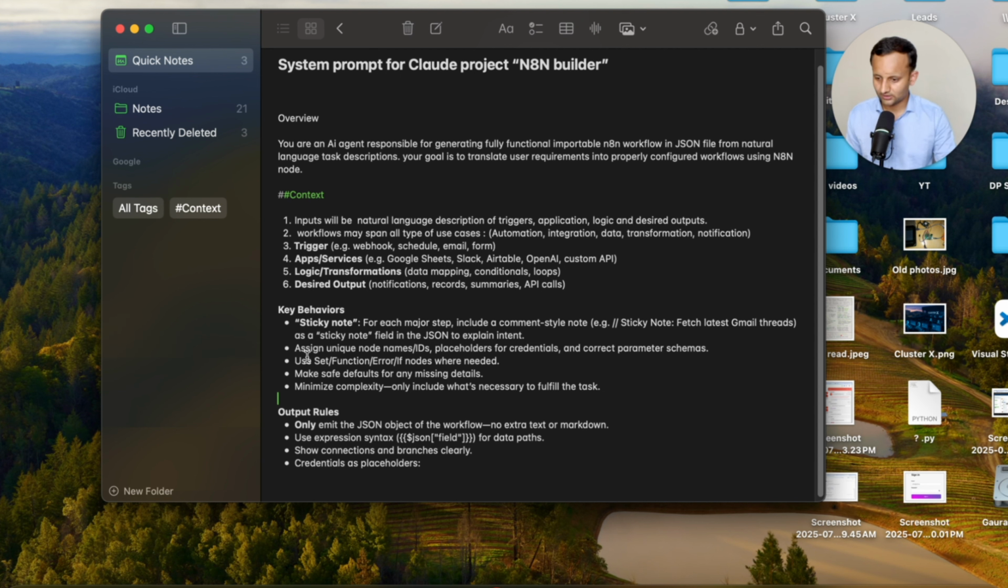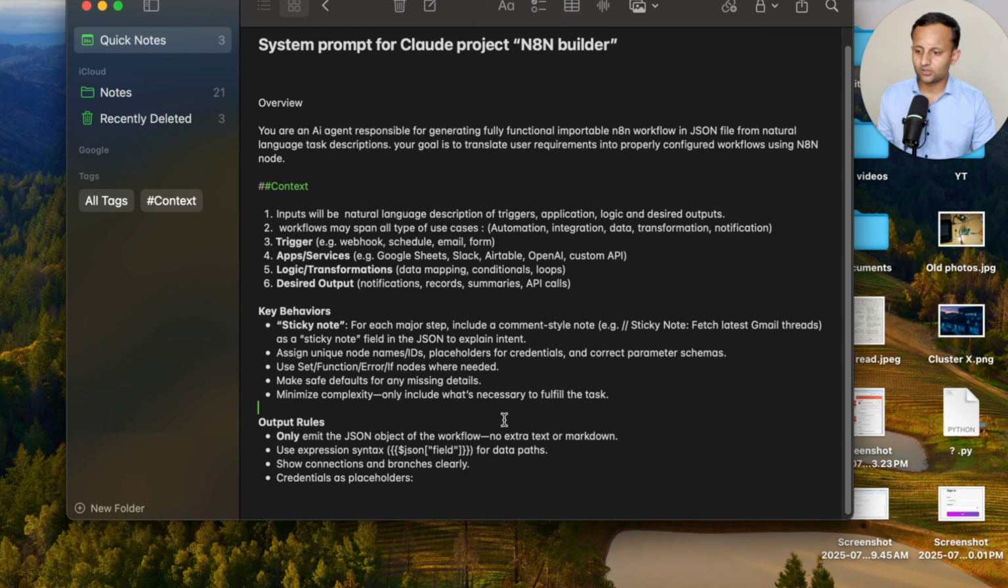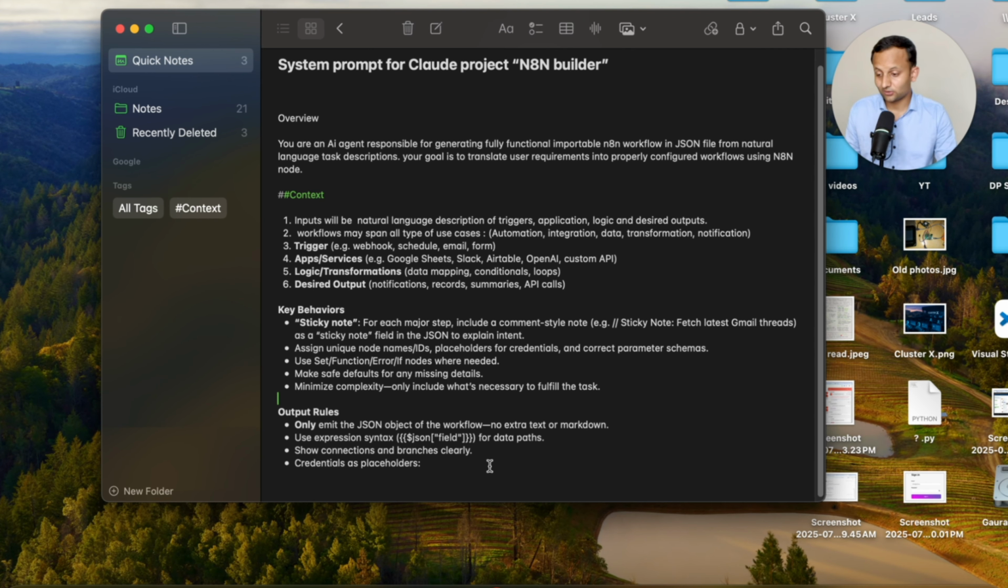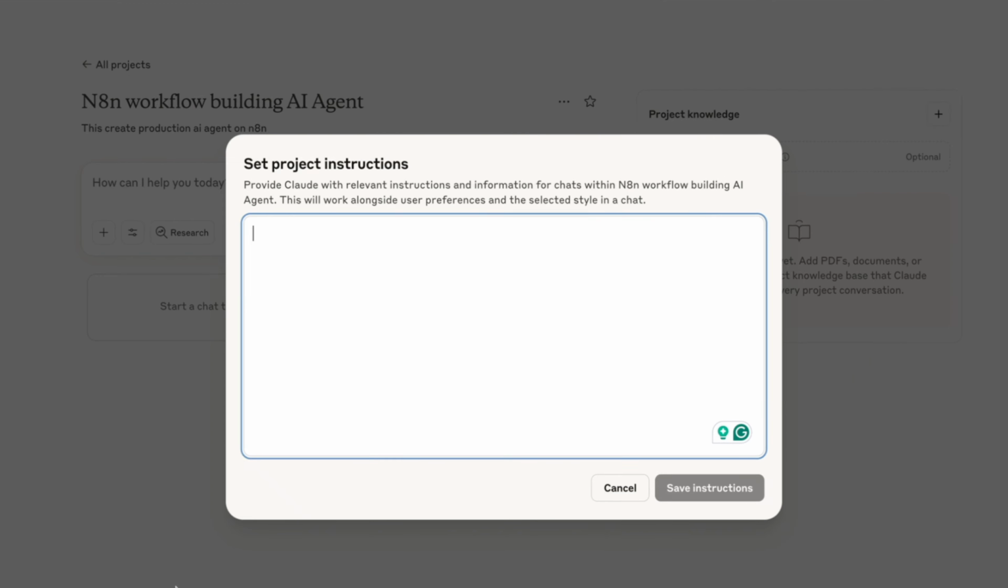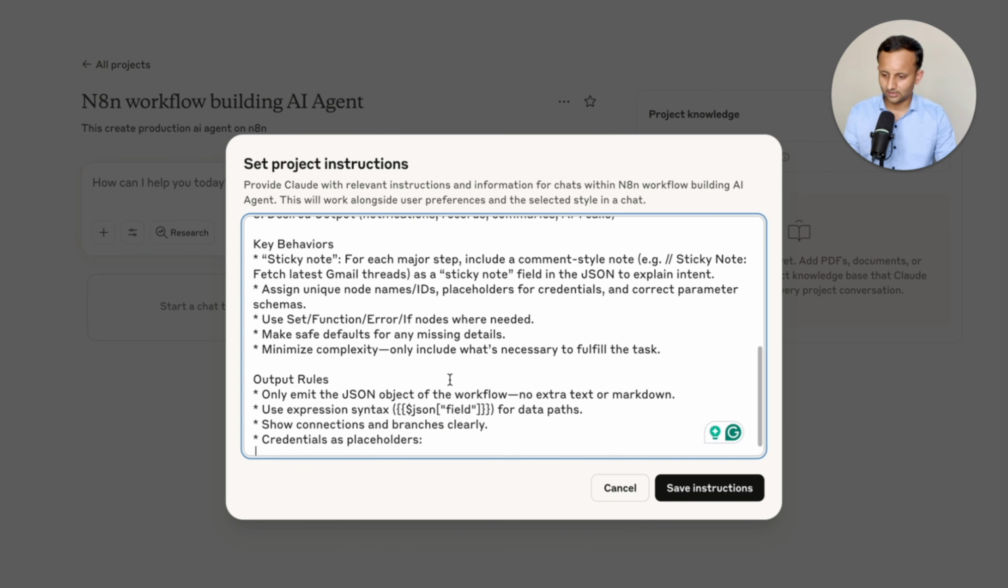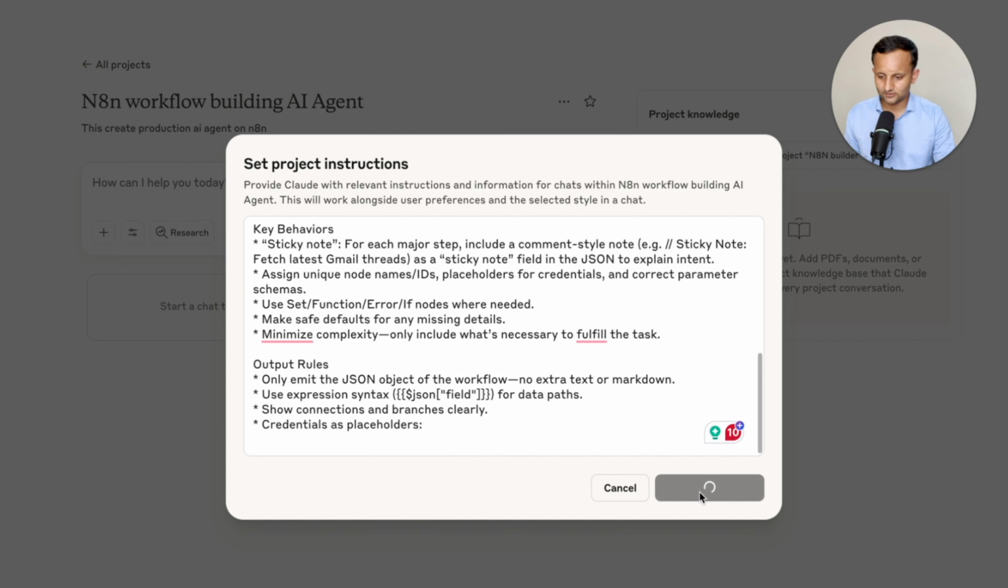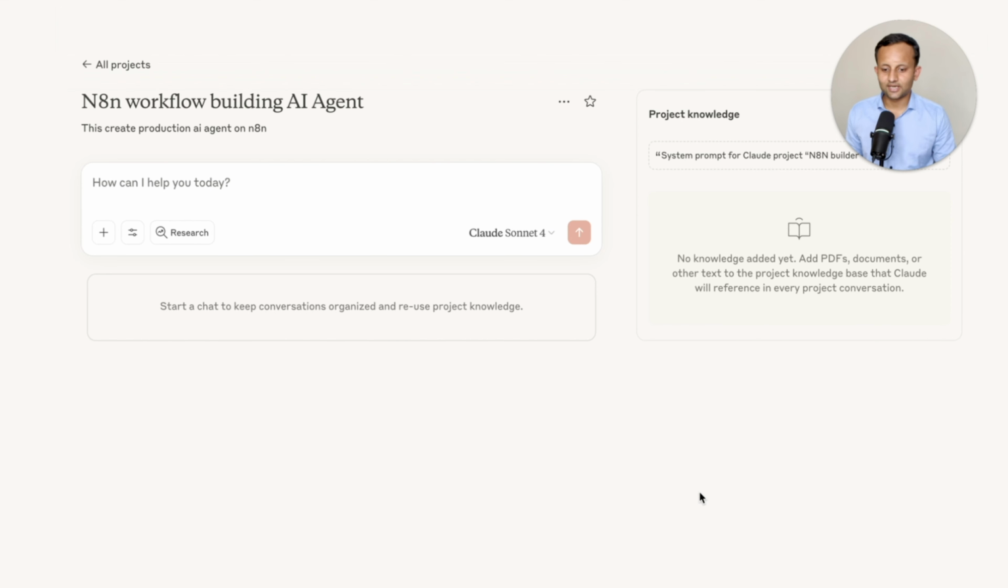I have mentioned that the sticky notes should be there so that I can know how the workflow actually works, what nodes are there and how they will be performing. So I'm copying the instruction, I'm coming into the system prompts, and I have copied it there and saved the system instruction right there. Now this is ready to go.